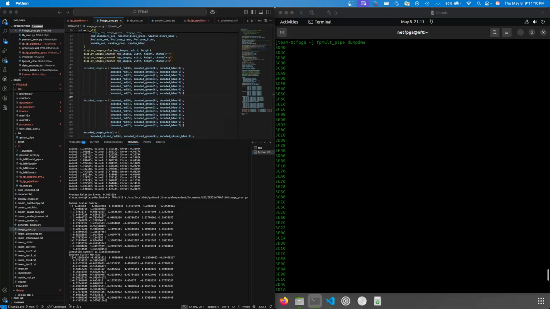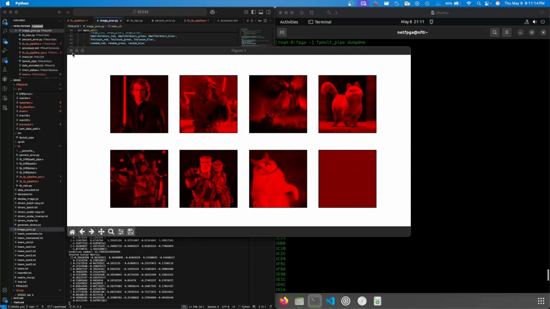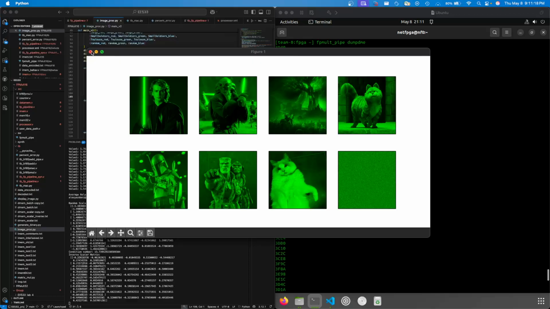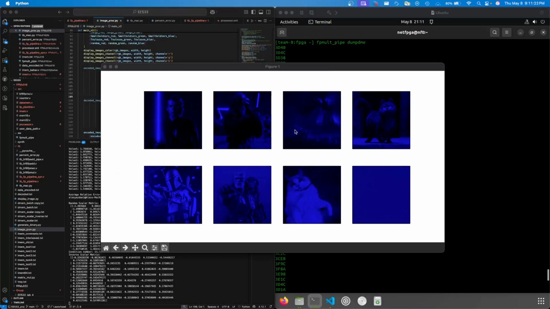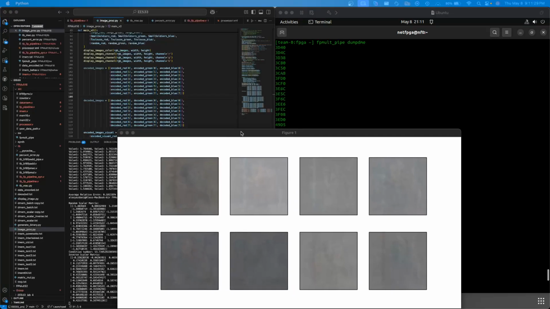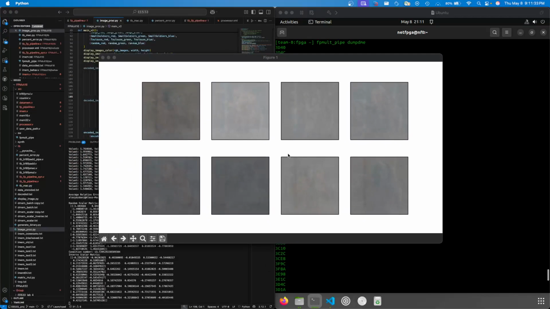Now let's X out of this. So first it will display the red channel, then green, and then blue. So it's actually splitting up the images into 3 different data sets so that it can process each one. So then after it does the masking, these are the encoded images, and if you look closely, you can still make out some stuff, but it's encoded pretty well.